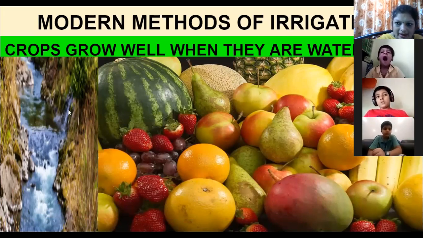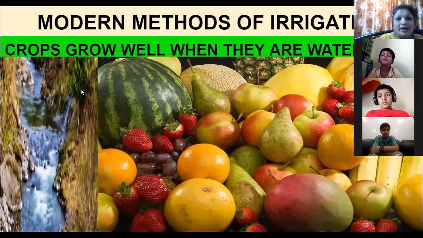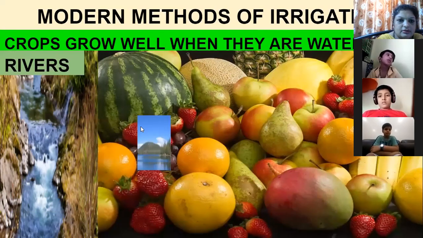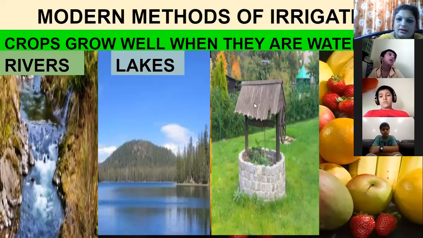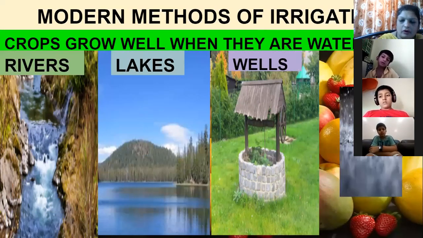Crops grow well when they are watered well, but the water should also be provided to them. Where does this water come from? What are the sources of water? The crops get water from the rivers, lakes, wells, and even rainwater.